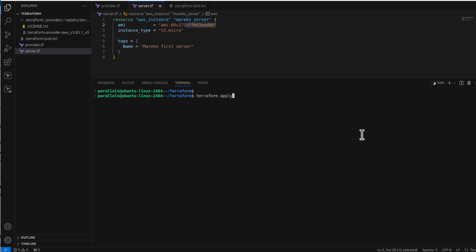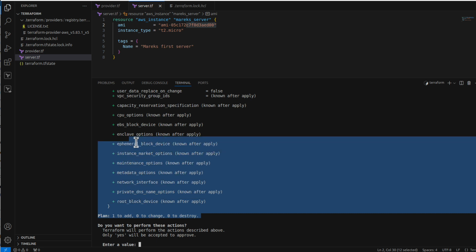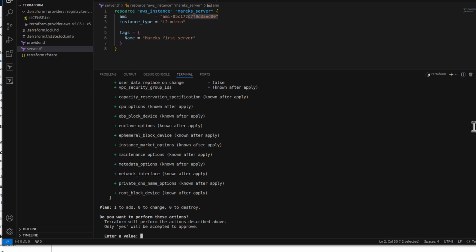I will click enter. We can see exactly the same plan as with Terraform plan command, but now it asks me, do you want to perform these actions? Terraform will perform the actions described above. Only yes will be accepted to approve. So if I say yes now, Terraform will create a virtual server for me in AWS Cloud. And that's what we need, yes? So let me click enter and let's see what happens.